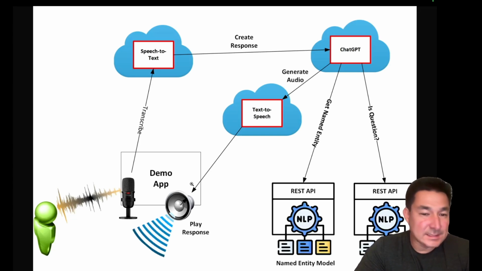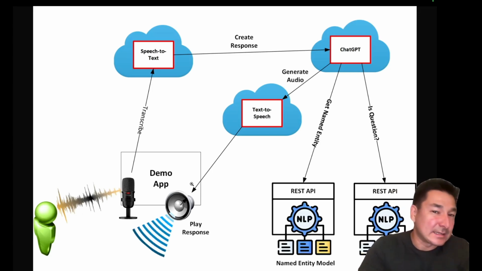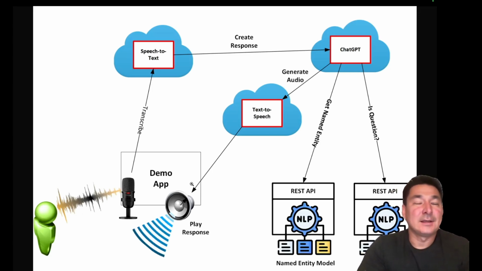What this demo application is going to do is listen to the things that I'm saying. So I'm going to say a few sentences. Repeatedly, for every sentence that I say, it's going to ask if that's a question. If it's not a question, it's just going to call get named entity, and it's going to return all of the entities contained in that sentence. And it is also going to take all of the entities discovered in that sentence and query ChatGPT to get two pieces of information about that particular entity. Kind of the idea is, I don't know what that entity is. Can you tell me a little more information about that entity?